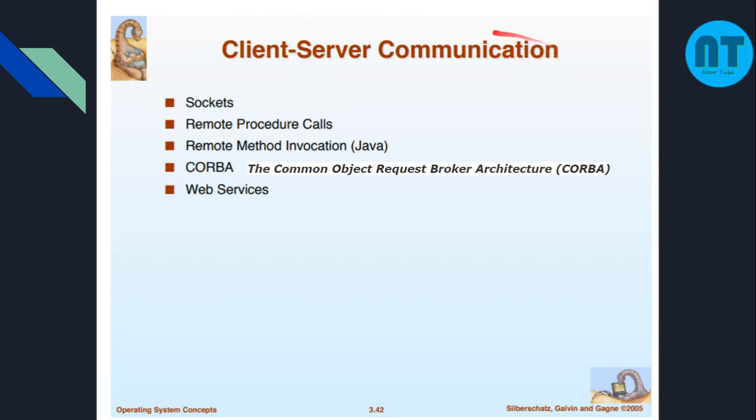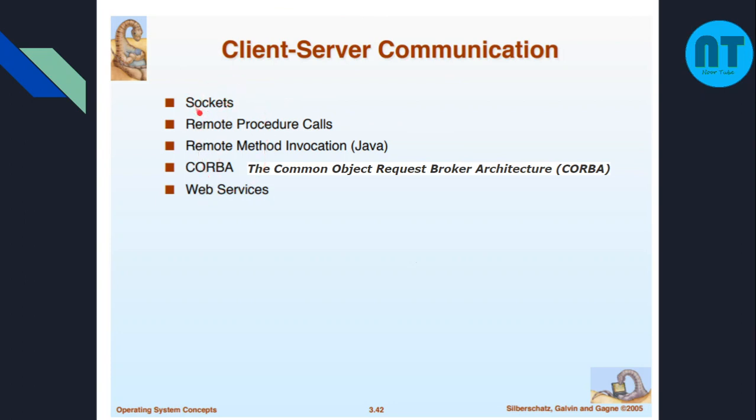Okay, and then this is about client server communication. So far, what we have seen is process to process communication in a peer to peer system. Now this is the client server communication system. What is a client server communication system? This is a somewhat tedious job, because in the previous cases all the processes are at the same level of communication, but in client server communication, the server is the powerful one and the clients are subordinates of the server, and the server and the client have to communicate through some communication media.